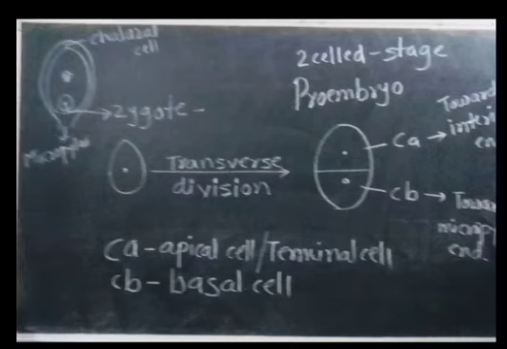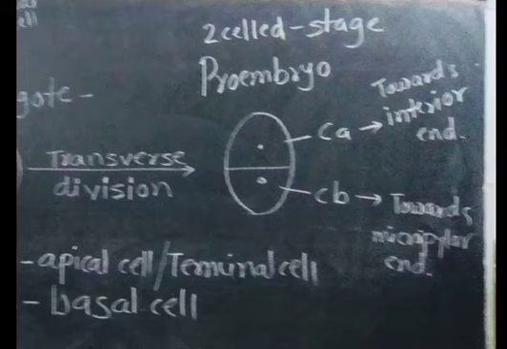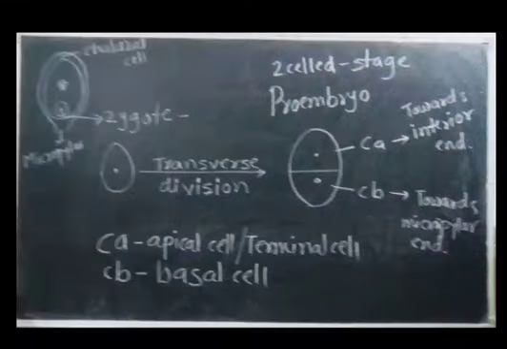So after some time, after some resting period, the zygote undergoes division. Transverse division takes place towards the micropylar end, the basal cell is produced, and towards the chalazal end, the apical cell or the terminal cell is produced. And this two-celled stage is the proembryo. So next time we will discuss the further divisions in the proembryo.